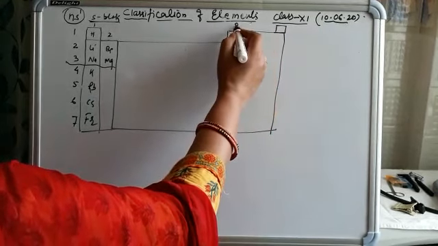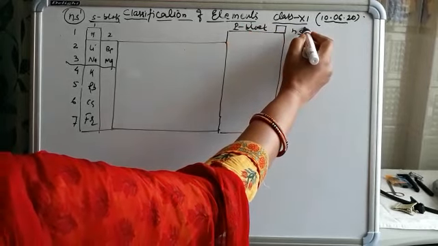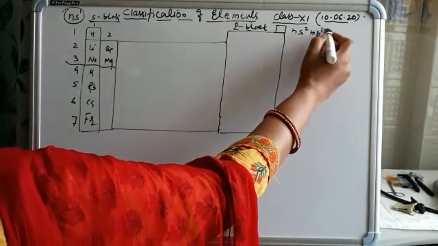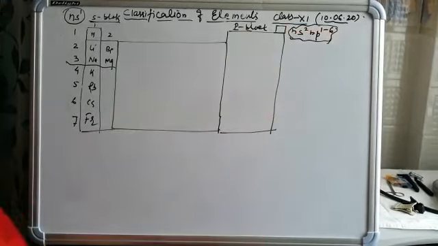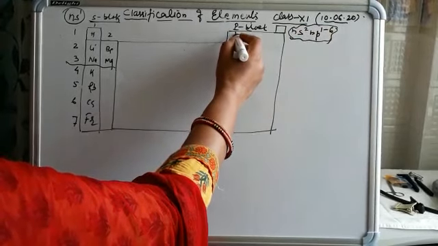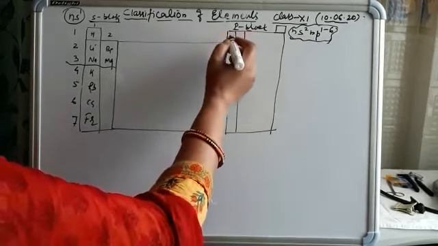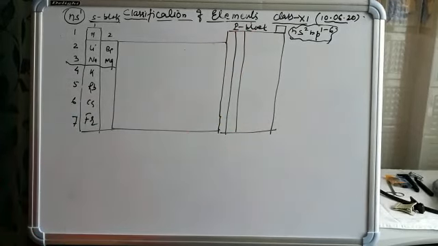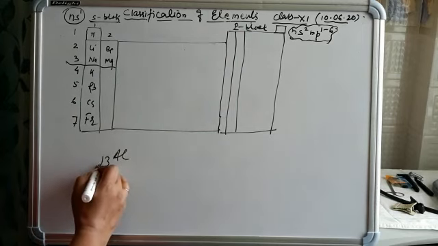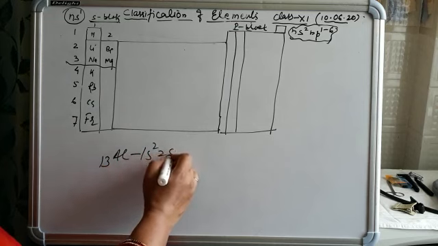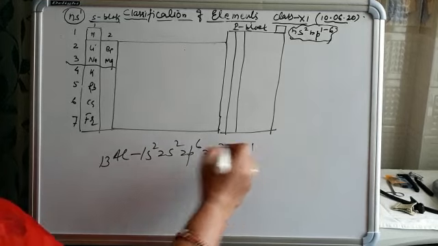P block elements: the configuration is ns2 np1 to 6. This is the general configuration of P block elements. We can write the electronic configuration of any element. Suppose we write the configuration of group 13, aluminium. Aluminium, atomic number 13: 1s2, 2s2, 2p6, 3s2 and 3p1.